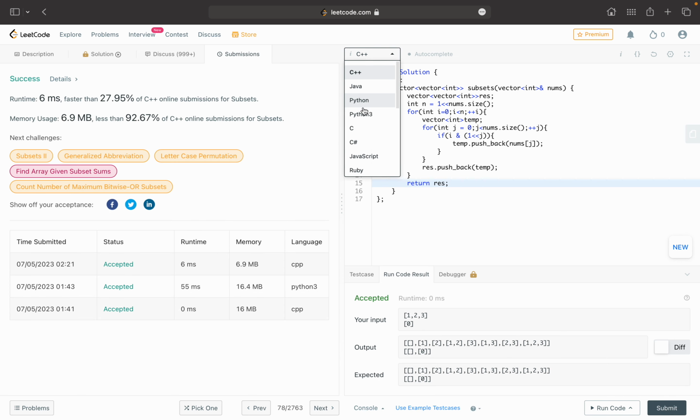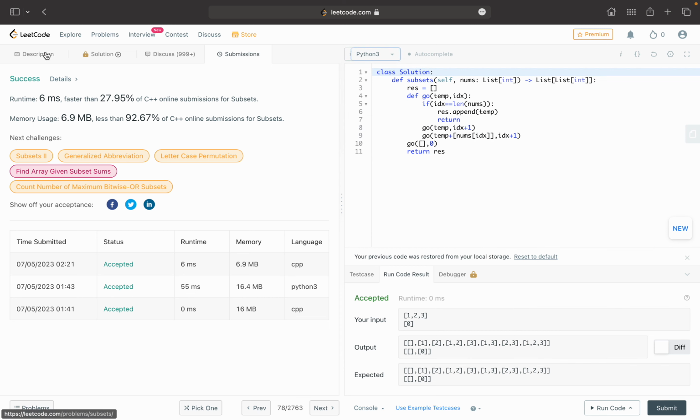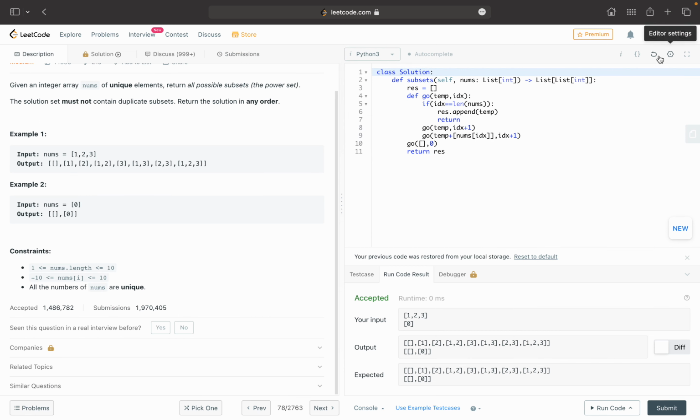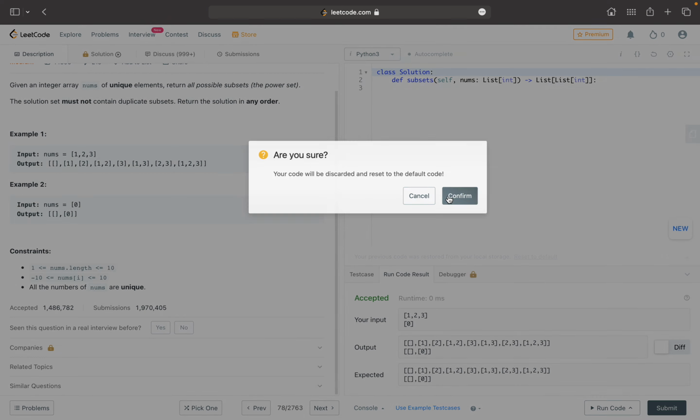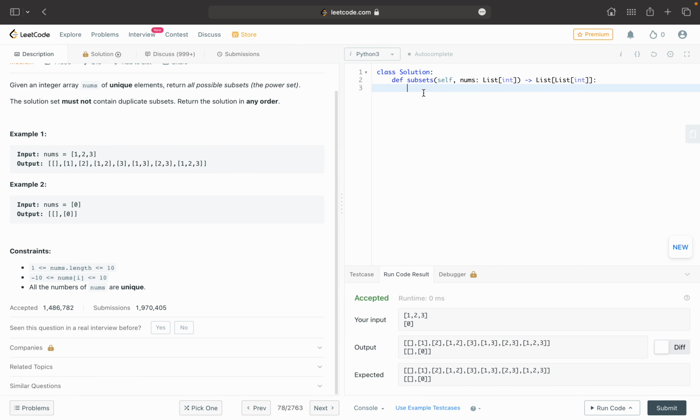Now I will do that in Python 3. This is the previous code. Take the result as an empty list and n equal to the length of nums.